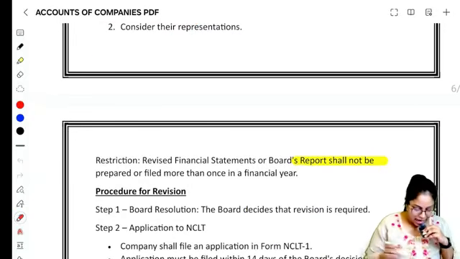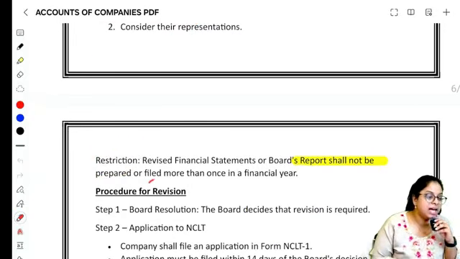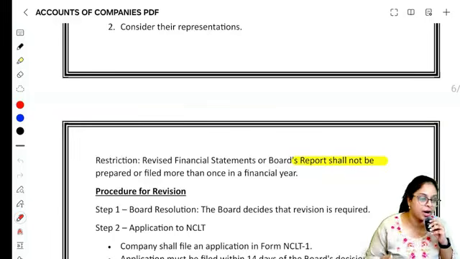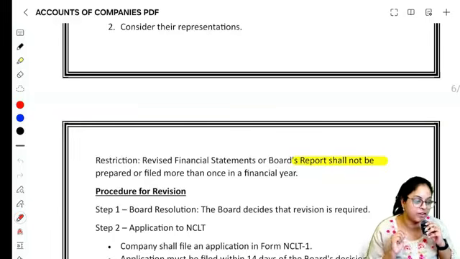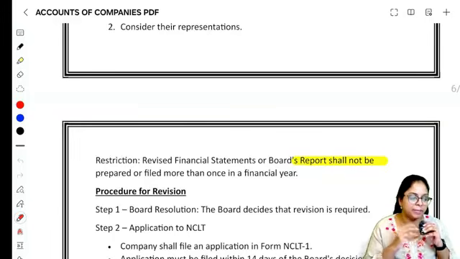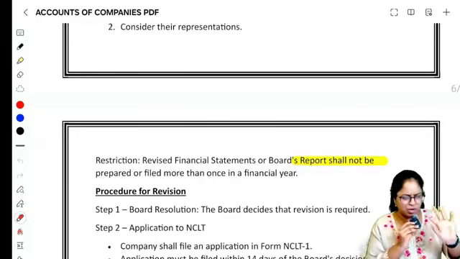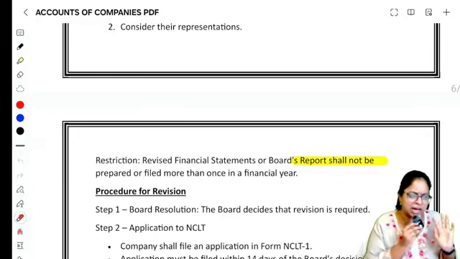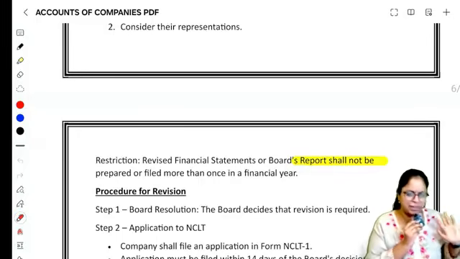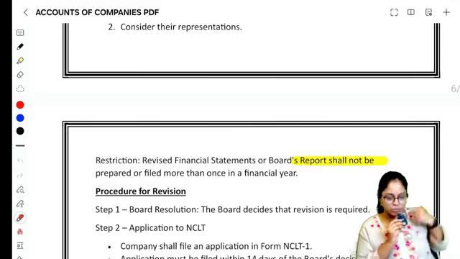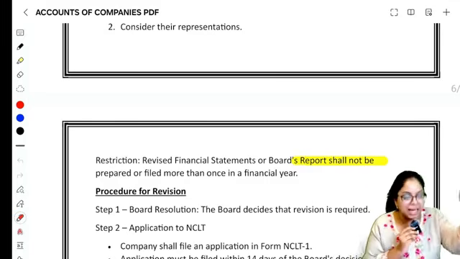And there is a restriction: the revised financial statements or board report shall not be prepared or filed more than once in a year. You cannot keep saying we did a revision again and again. You can go for voluntary revision only once in a year, not multiple times. So even if you apply immediately, we will not give it.